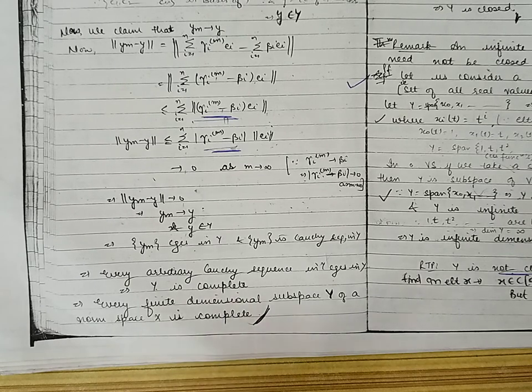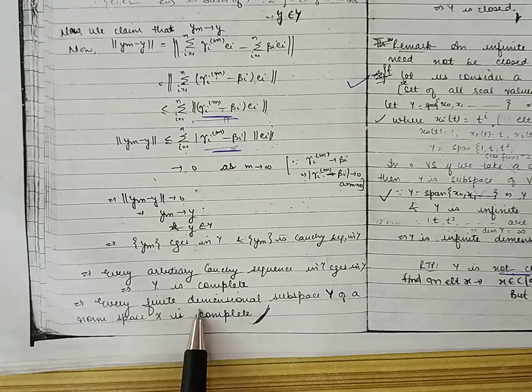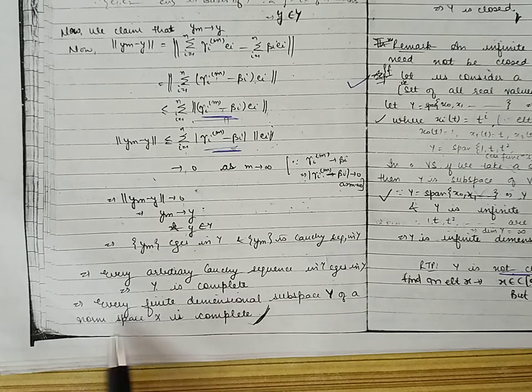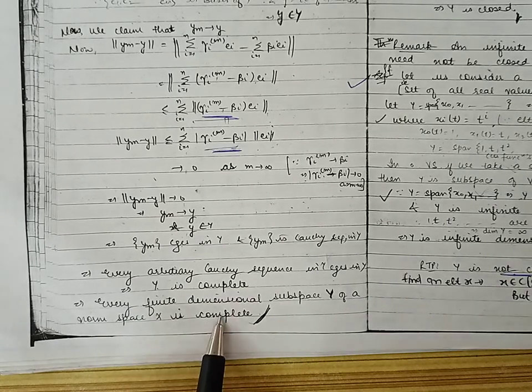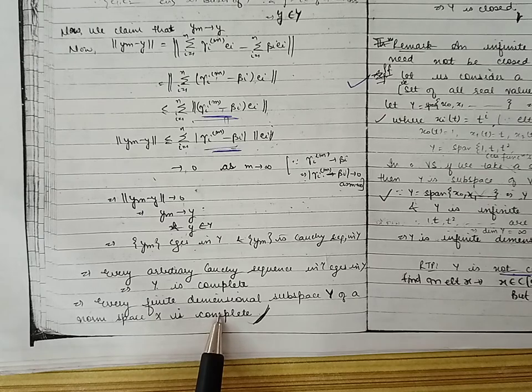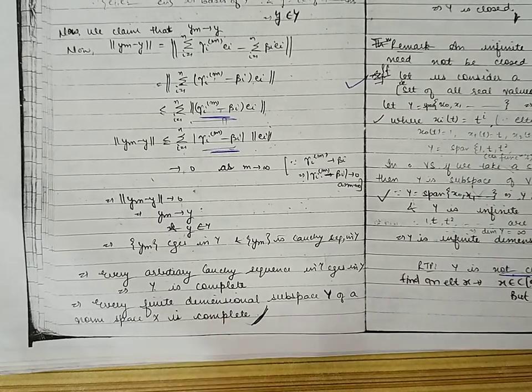And in this way we have proved every finite dimensional subspace of the normed space X is complete. So this was one of the applications of the linear combinations lemma.